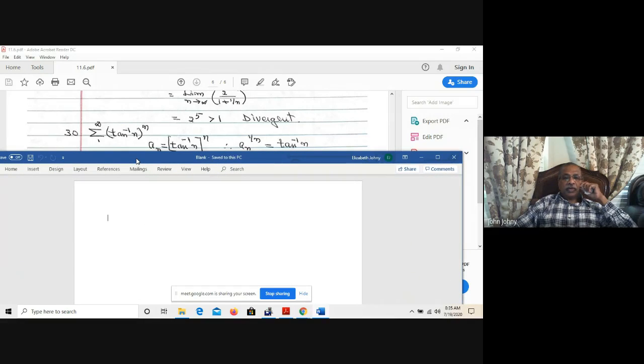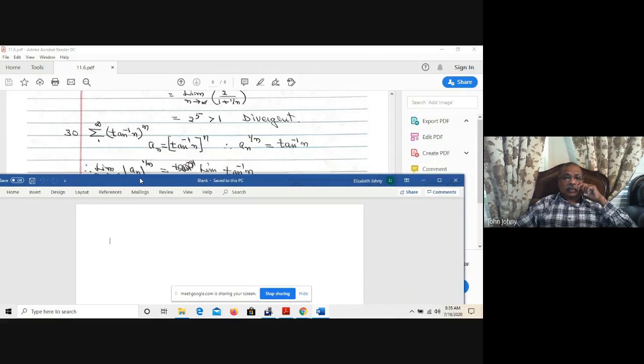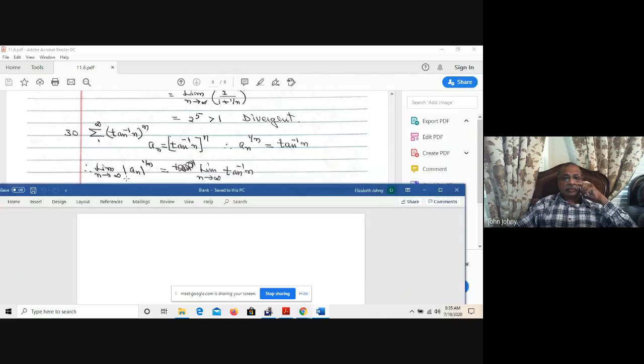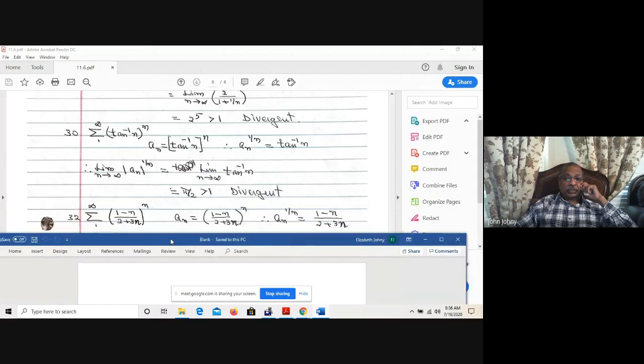Sigma 1 to infinity, tan inverse n to the power of n. So a_n is equal to tan inverse n to the power of n. a_n to the power of 1 over n is tan inverse n. Therefore, the limit as n approaches infinity of the absolute value of a_n to the power of 1 over n is equal to the limit of tan inverse n, which is tan inverse infinity, which is pi over 2. Pi is 3.14. So pi over 2 is greater than 1. So the series is divergent.